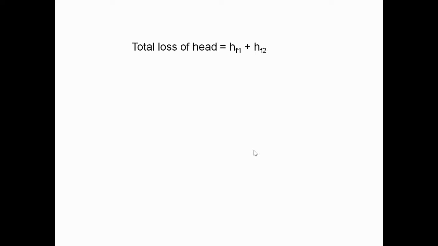So 6 is equal to 1.67 V2 square plus 0.58 V2 square. By simplifying this, we can find the value of V2.